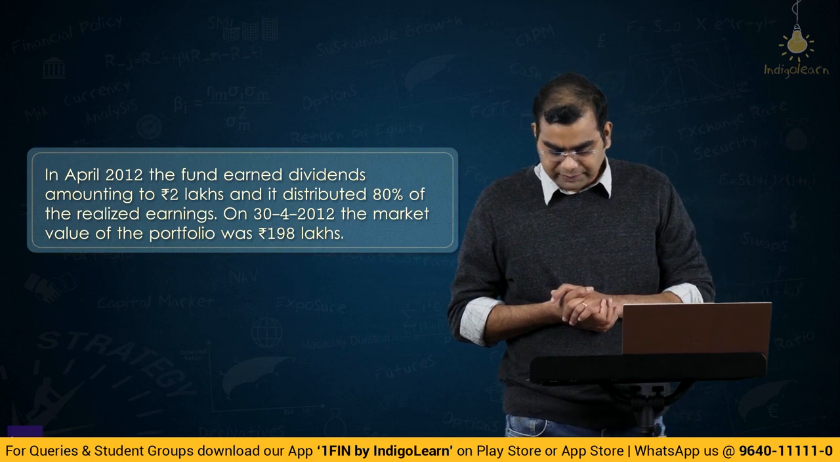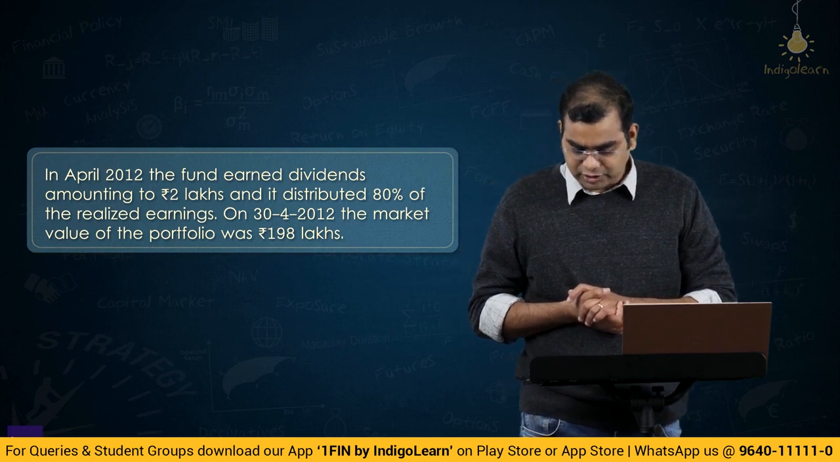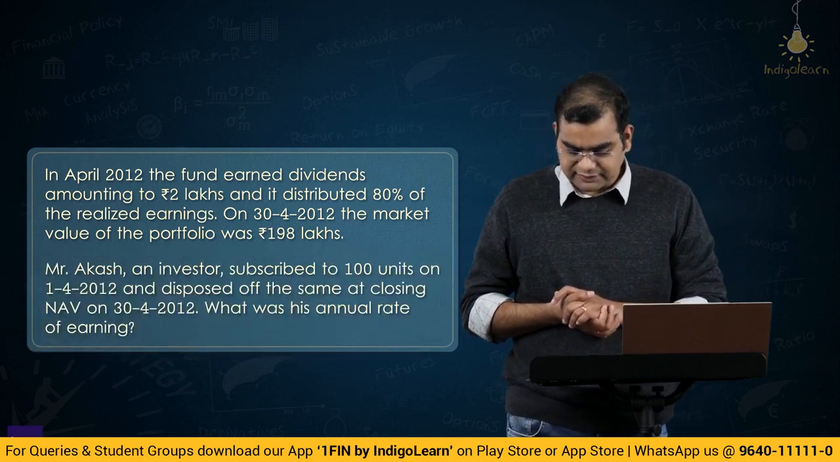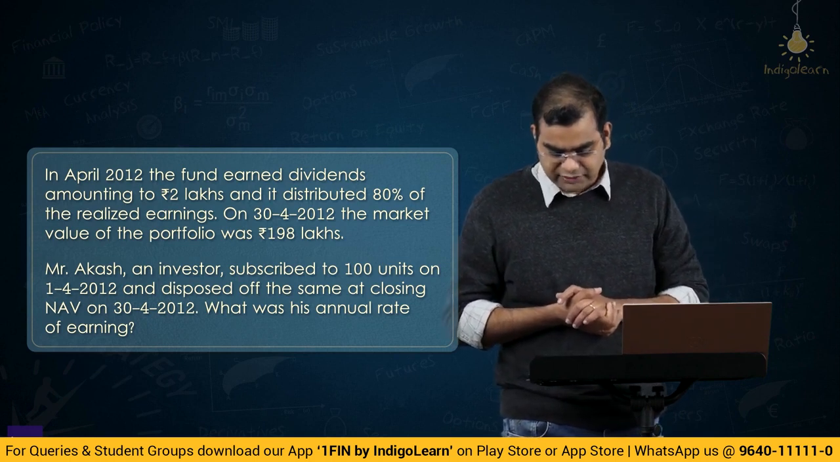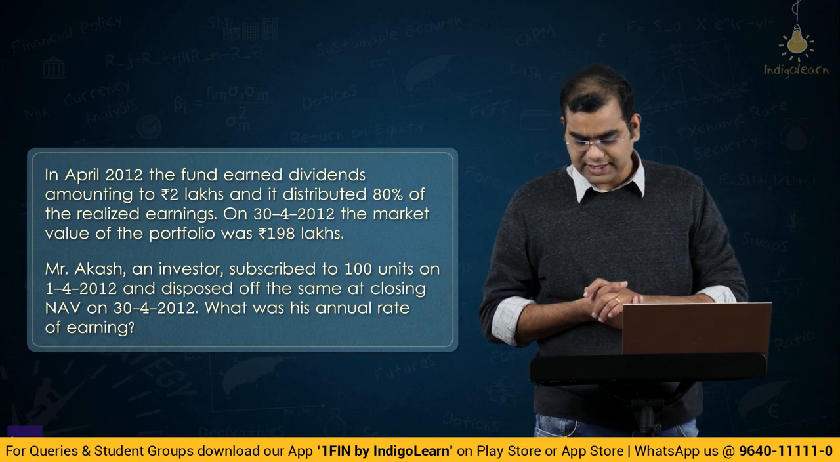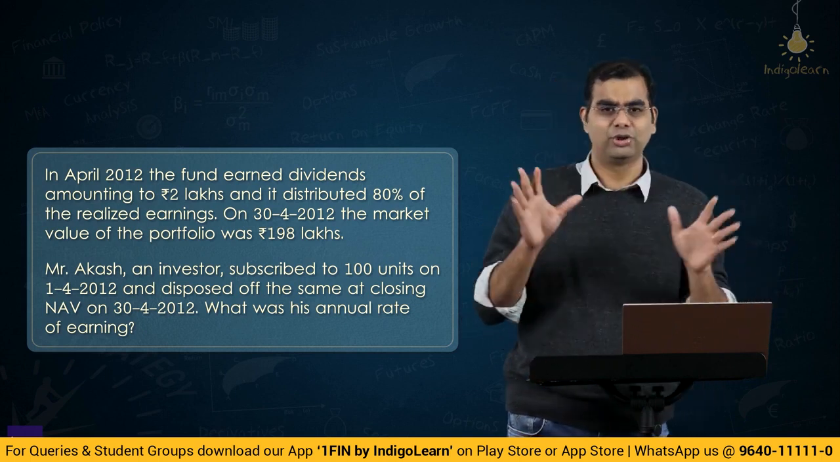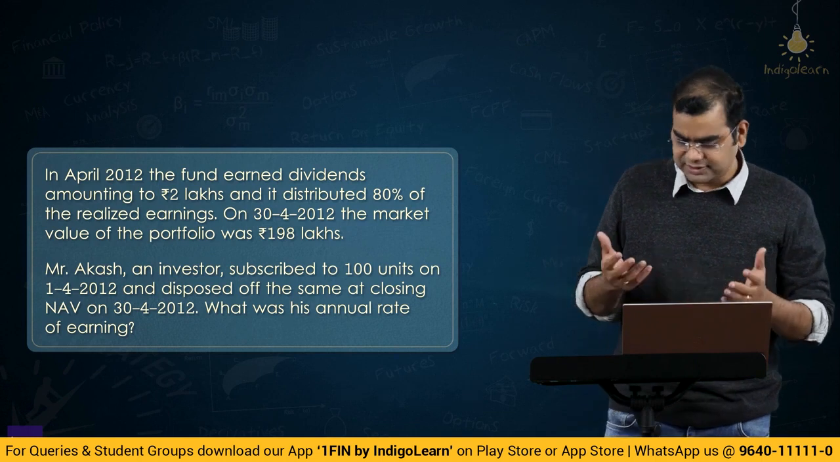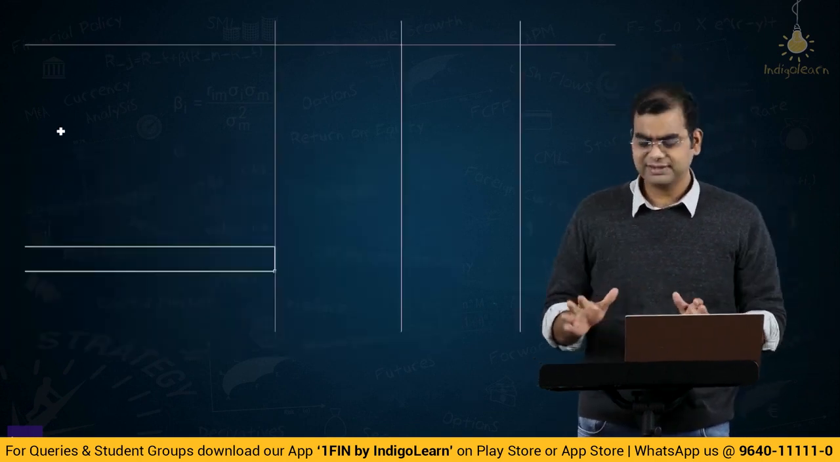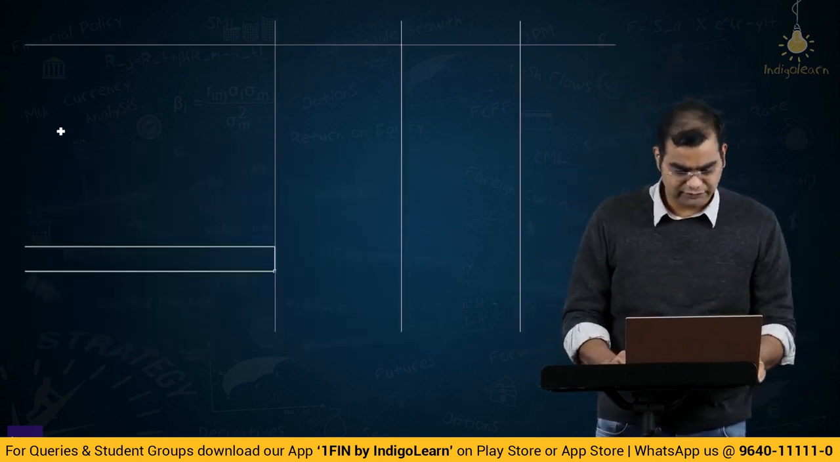On 30th of April 12, the market value of the portfolio was 198 lakhs and Mr. Akash and investors subscribed to 100 units on 1st April and disposed of the same at closing NAV on 30th of April. What was his annual rate of earning? Absolutely ditto. The problem is ditto. I'll just solve it for your understanding. Let us start solving this problem. So friends, same problem. Let us start off without further delay.